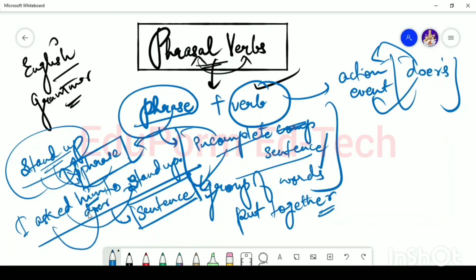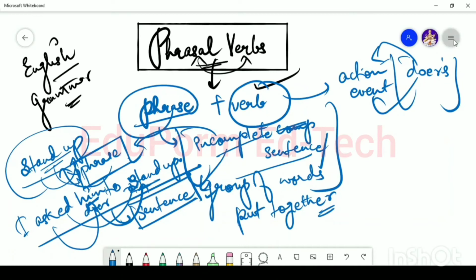I am asking him to perform this action. He will stand up. Stand is a verb. It is an action. It is an event. So I hope you understand what a phrasal verb is.